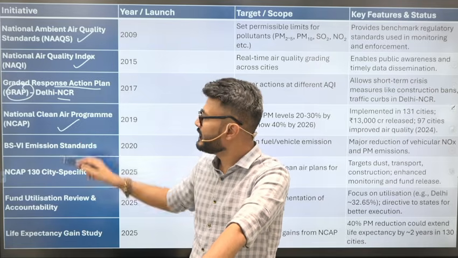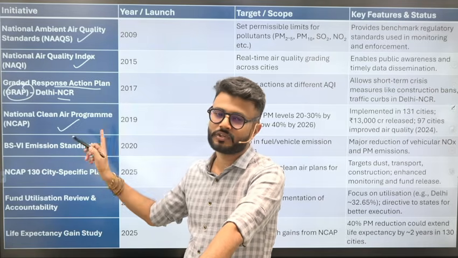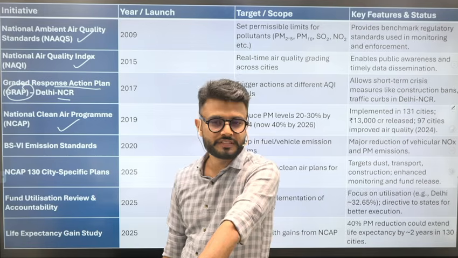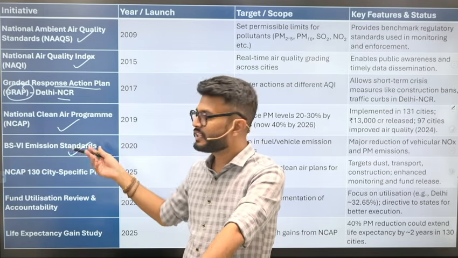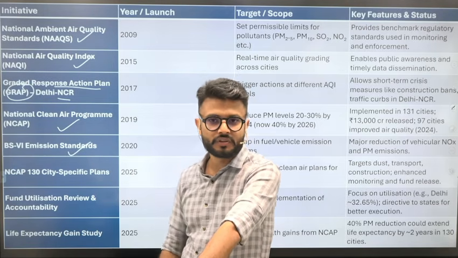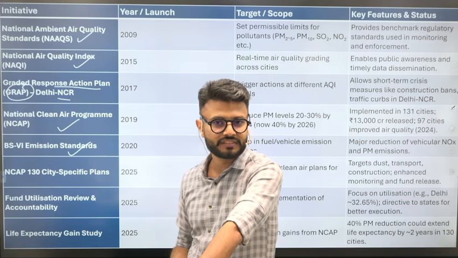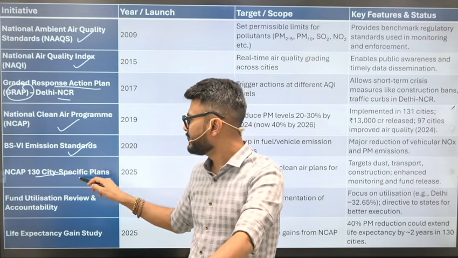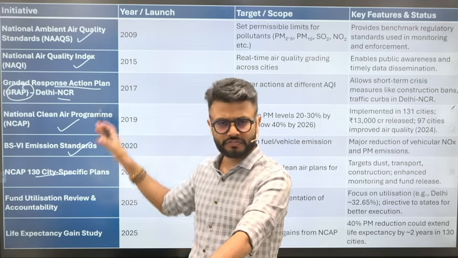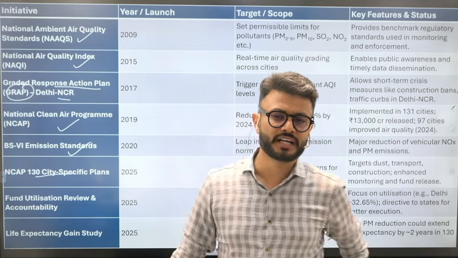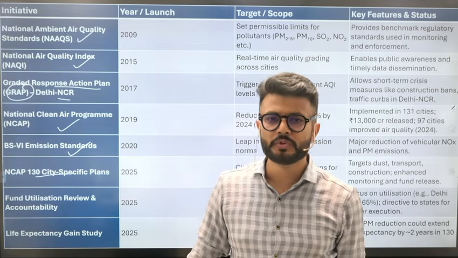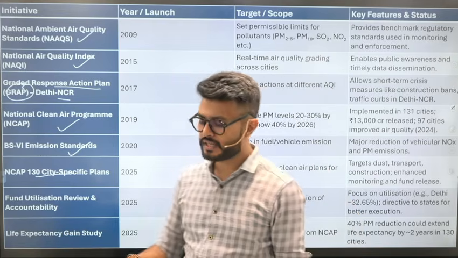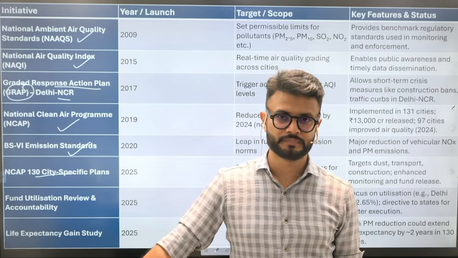Then the National Clean Air Program, NCAP, on which a question has already been asked in UPSC. Then BS6 emission standards; BS4 vehicles are not allowed during these months in the Delhi NCR region. Similarly, NCAP has specific plans for 130 cities. A lot of plans have been started, but we all know how much these plans are working and what the situation is on the ground.